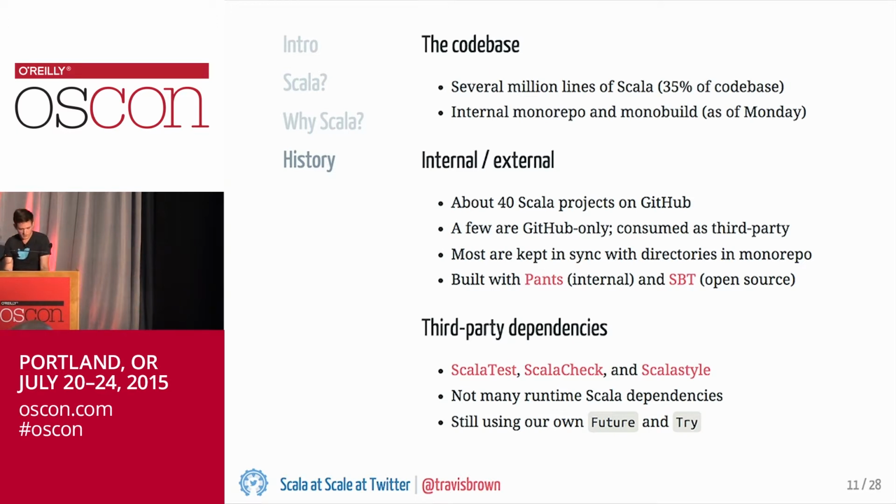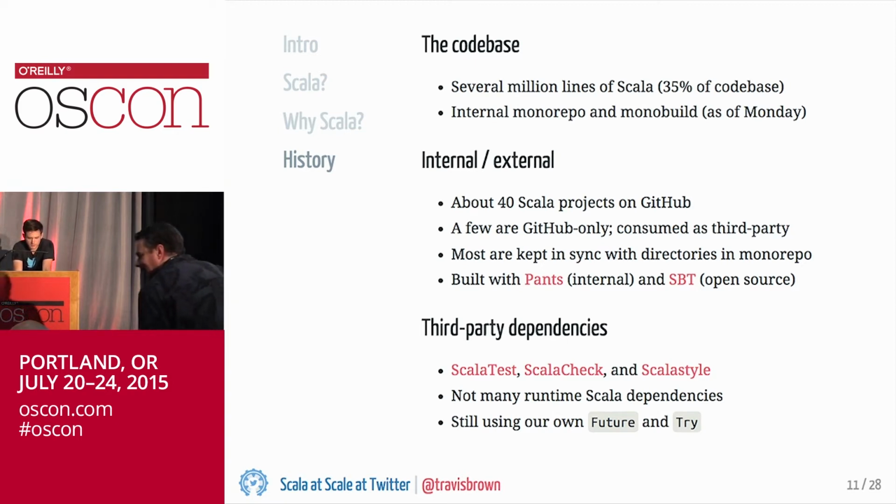And for those projects that live in the monorepo, everything in the monorepo is built with Pants, which is our build tool for the monorepo that we've developed over the past few years together with Foursquare and some other companies. And then we maintain 2 build configurations for all of these open source projects. Internally, they're built with Pants, and then the open source projects are built with SBT, which is probably right now the most popular build tool in the Scala community.